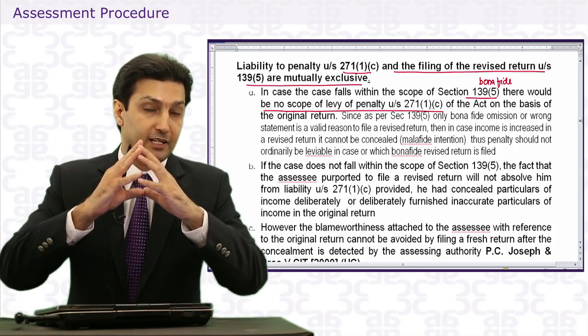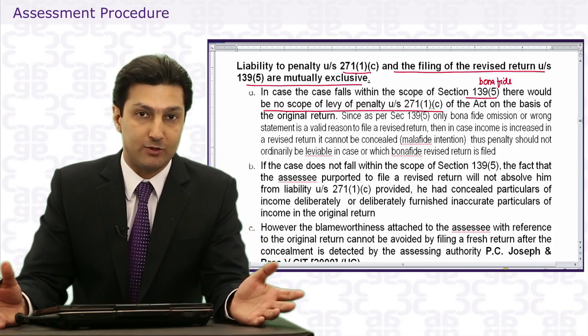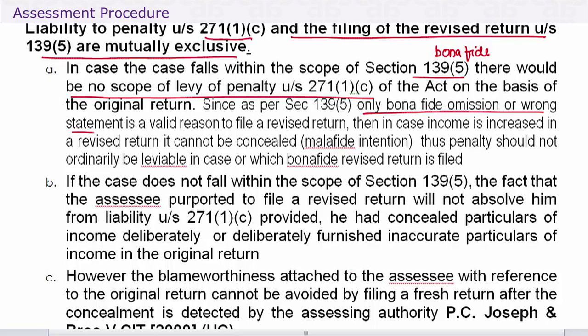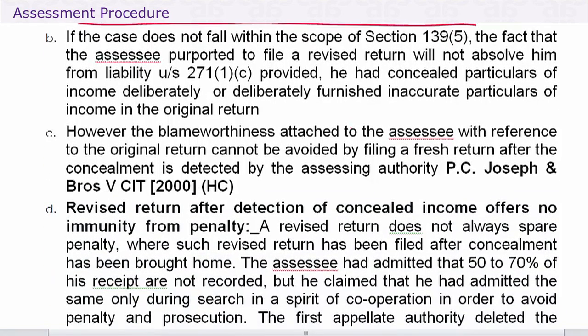So if the revised return is actually genuinely revised return, well then the penalty for concealment must not be levied. Since as per 139(5), only bona fide omission or wrong statement is a valid reason, then in case income is increased in a revised return, it cannot be concealed. Thus, penalty should not ordinarily be leviable in case on which bona fide revised return is filed. In case, if the case does not fall within the scope of 139(1), that means the belief is not bona fide. The fact that the assessee purported to file a revised return will not absolve him from liability under 271(1)(c).